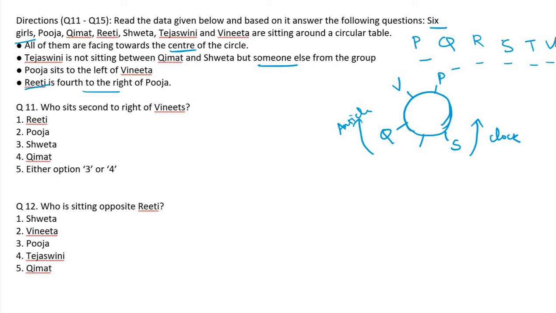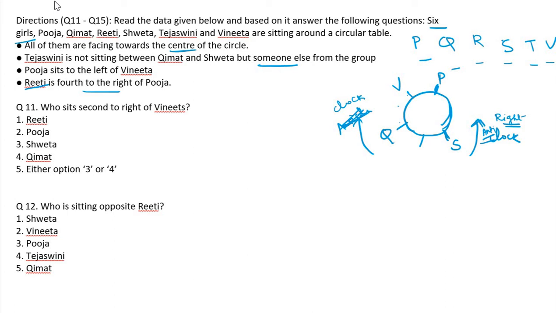Right means clockwise or anti-clockwise? One correction is there. Right means anti-clockwise, already explained. Right side means move anti-clockwise, left side means clockwise direction. Okay, what is the question? Riti is fourth to the right of Pooja. This is Pooja. Fourth to the right: 1, 2, 3, fourth. Someone is sitting there.